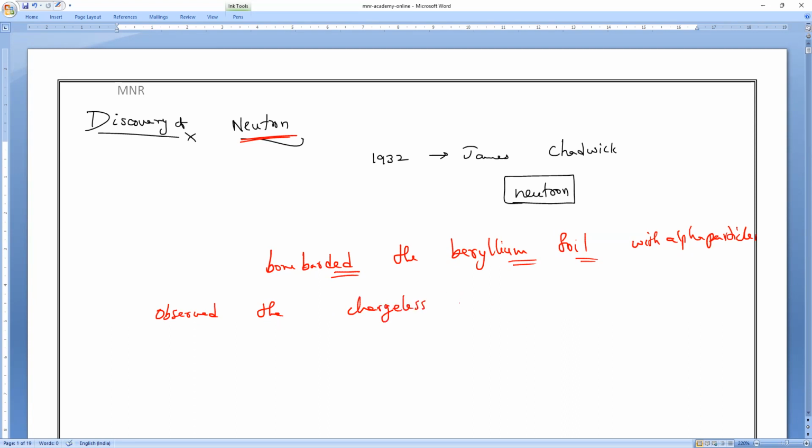What is the charge of neutron? Anybody can tell? What is the charge of neutron, guys? What is the charge of neutron? Is there anybody in meeting? So if not interested, we'll stop the class.